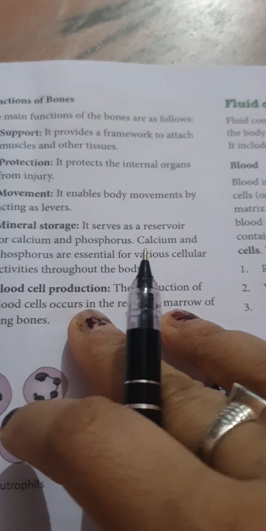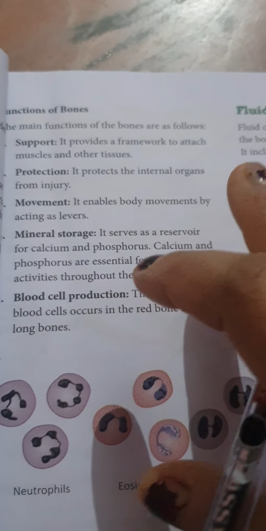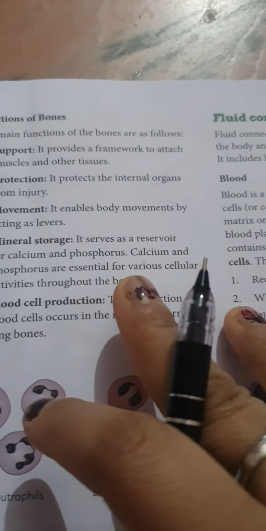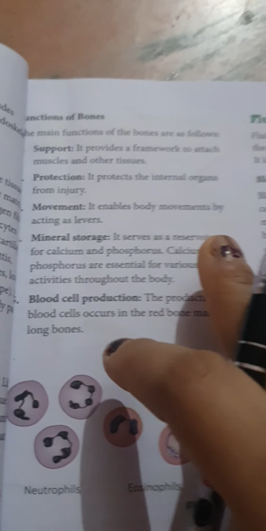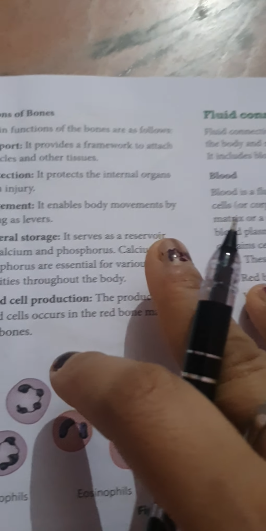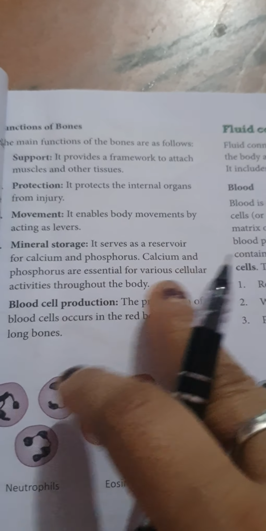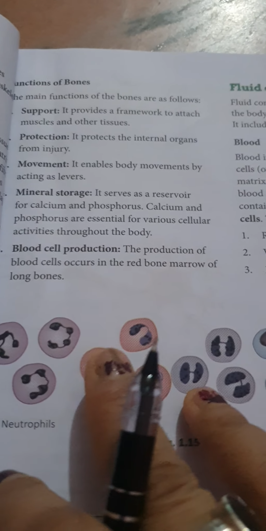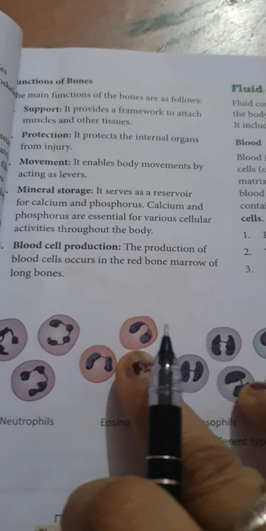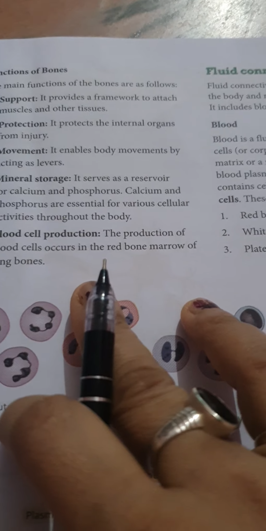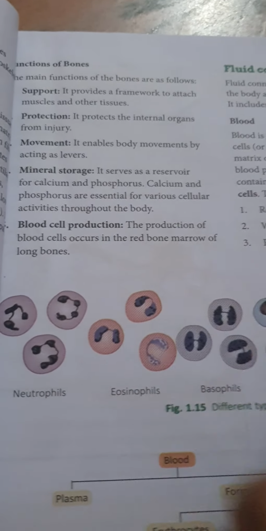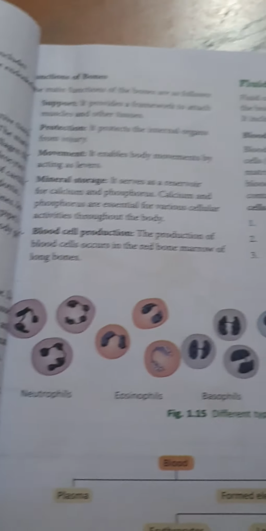Now the functions of bones we have also studied: support, which attaches the muscles and other tissues; protection of internal organs from injury; movement, which enables body movement in a flowing manner; mineral storage, where calcium and phosphorus, which are very essential for our bodies, are stored with the help of the bones; and last is blood cell production. The production of blood cells occurs in the red bone marrow of the long bones. So these were the functions of the bones.